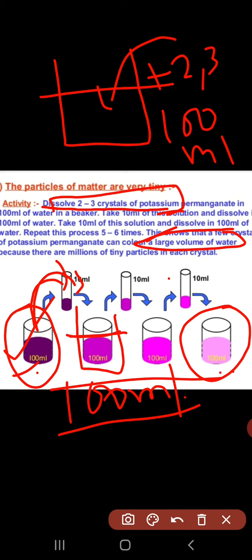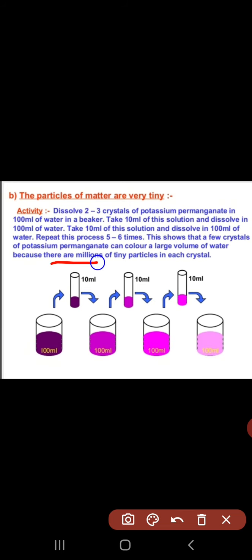This is because there are millions of tiny particles in each crystal. Here we take only 2-3 crystals of potassium permanganate, but in those crystals there are millions of small particles.